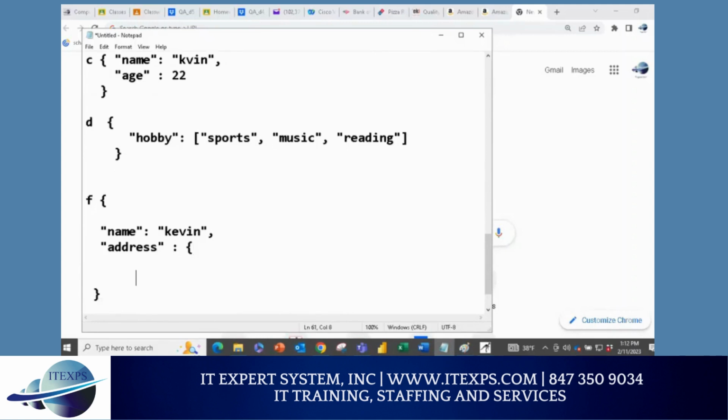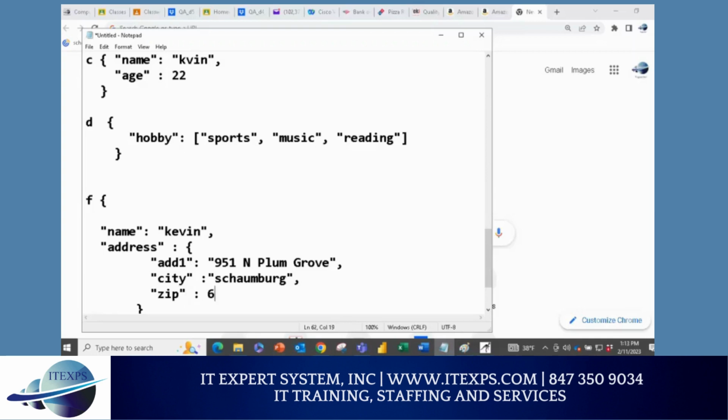So address itself has key values. Address has an address line 1, yes or no? Where I can say 951 North Plum Grove. And then your state, city, zip code, yes or no? City, and then you write Samberg. And then you have zip code. So you can see now you have structure within a structure.